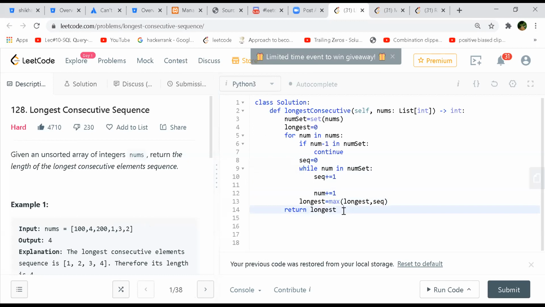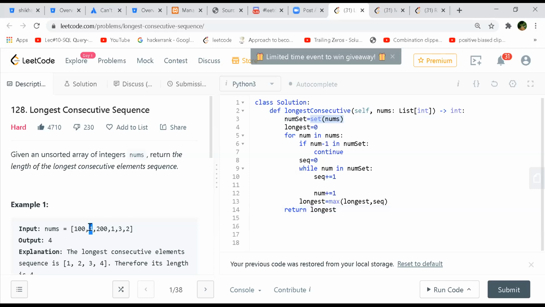Shashank, could you please explain that again? I didn't get it properly. Let's say with that example, if 4 is there, 4 minus 1 is 3. 3 is in your hash set, this num set, right? So I'll not go for the right extremum. I won't touch it. I'll skip that element. I won't do anything with it.